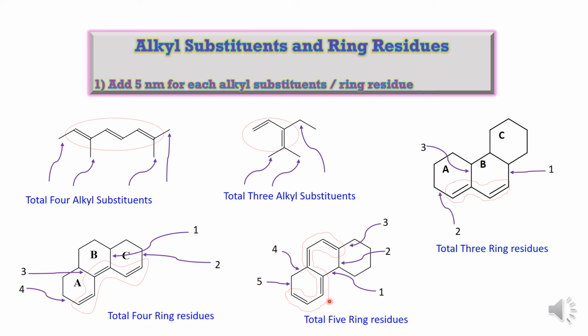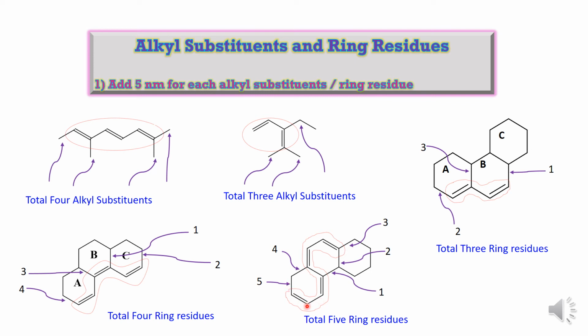Then another example is this one, a homoannular diene system. So this is quite extended conjugation. You can see it starts from this carbon and we can get this extended conjugation up to this carbon. So this is the chain where the conjugation is present, and you have to trace all these double bonds. Now you can observe at this carbon, this is the ring residue 1.